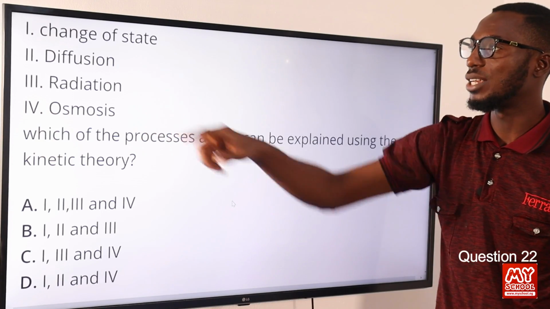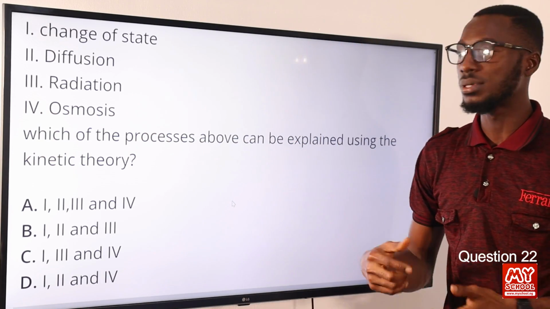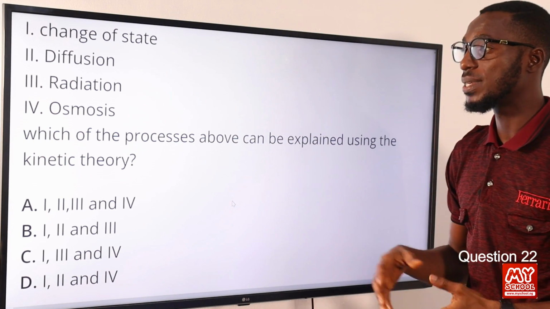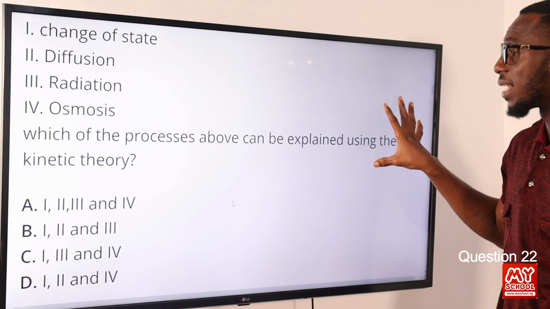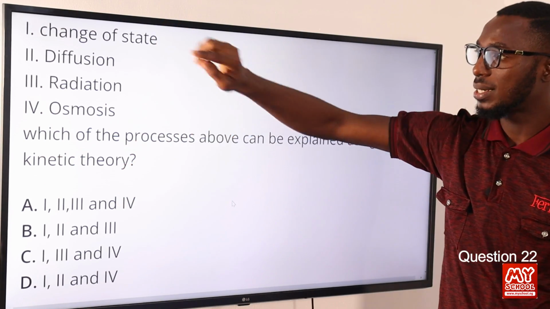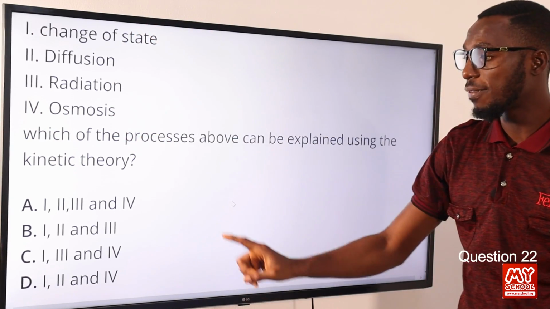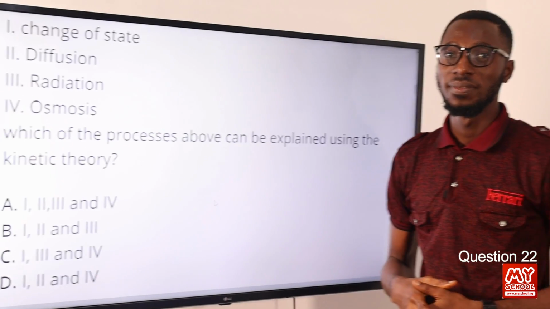But when you consider radiation, you look at the radiation of heat energy from the sun to us. It doesn't require a material medium. So the processes above that can be explained by kinetic theory are change of state, diffusion, and osmosis. So 1, 2, and 4. Where can we find that? We can find that in option D, 1, 2, and 4.